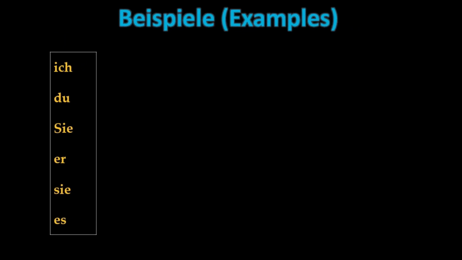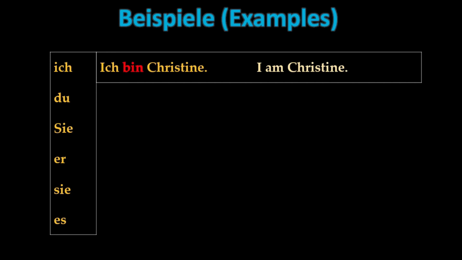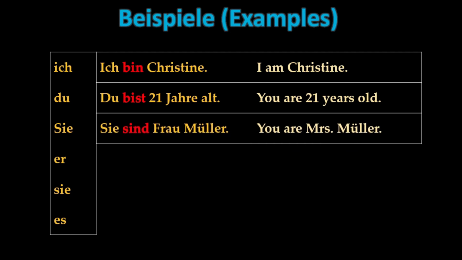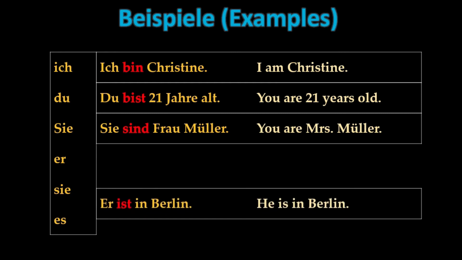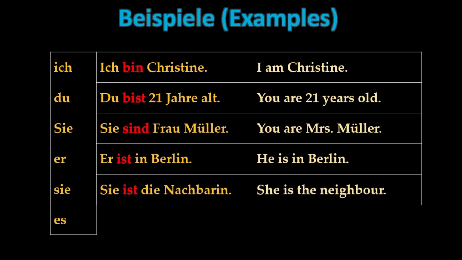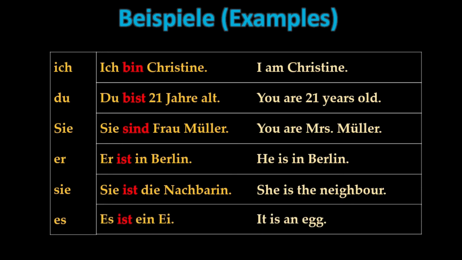Let's see some examples using the verb sein with the singular pronouns. Beispiele, examples. Ich bin Christine, I am Christine. Du bist 21 Jahre alt, you are 21 years old. Sie sind Frau Müller, you are Mrs. Müller. Er ist in Berlin, he is in Berlin. Sie ist die Nachbarin, she is the neighbor. Es ist ein Ei, it is an egg.